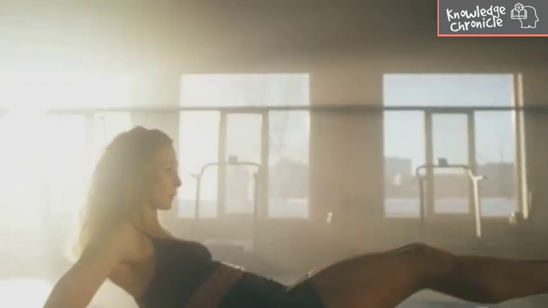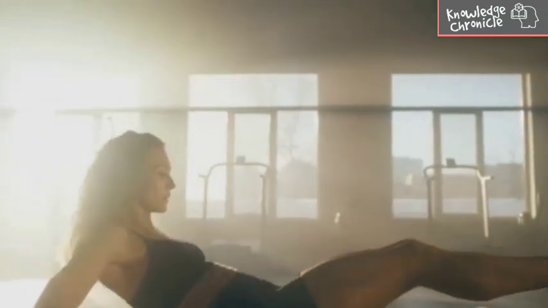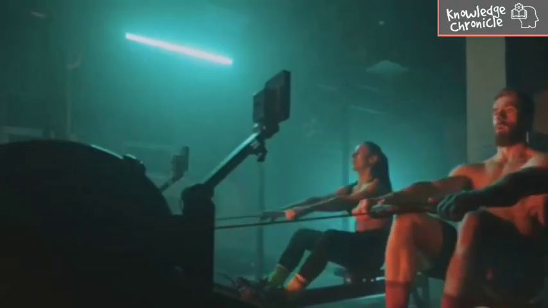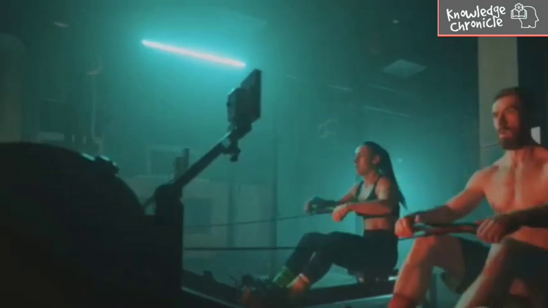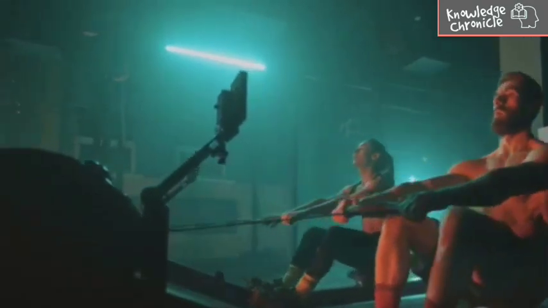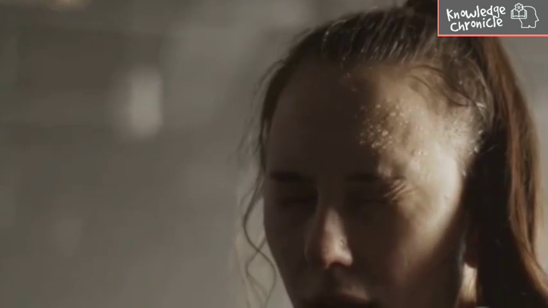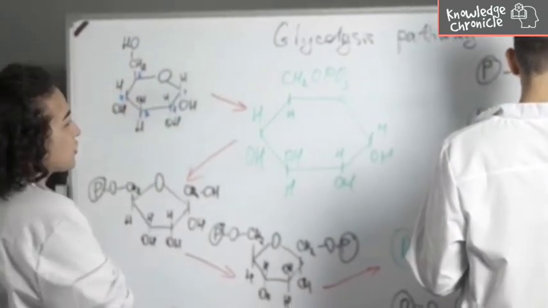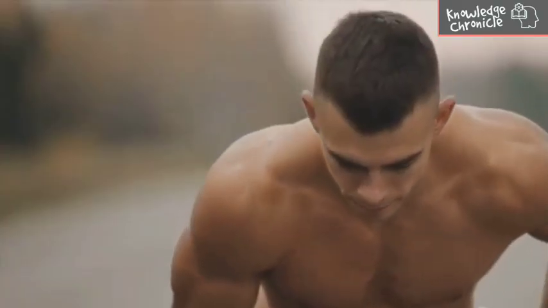Now, let's switch gears to something happening inside your own body. Lactic acid fermentation. During intense exercise, your muscles require more energy than oxygen can supply. Instead of sending pyruvic acid into the mitochondria for aerobic respiration, your body uses lactate dehydrogenase to convert pyruvic acid into lactic acid. This helps generate quick energy, but the buildup of lactic acid leads to muscle fatigue and soreness.